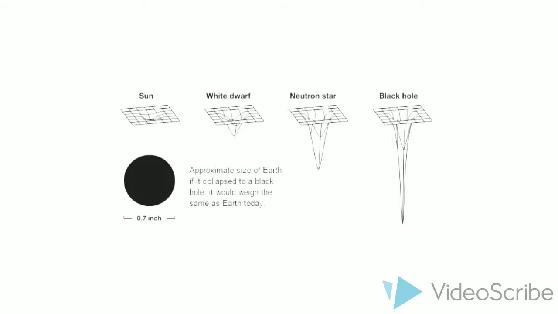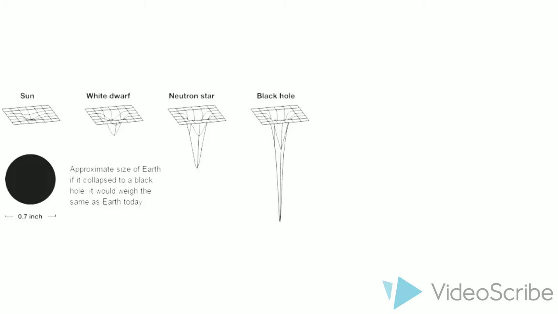As you can see here, the Sun, which has a mass of 1.989 times 10 to the 30th kilograms, only causes a slight curvature in the space-time when compared to a white dwarf. A white dwarf causes only half the amount of curvature as a neutron star, while a black hole causes more than twice the curvature of a neutron star.